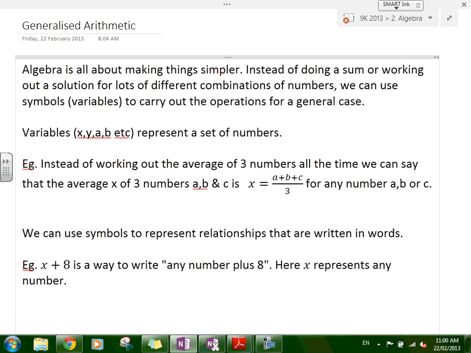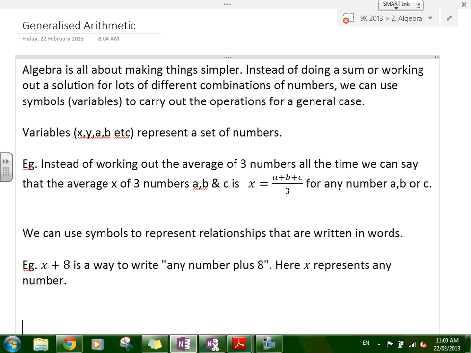Alright? So for example, to work out an average of three numbers, you add three numbers together and then divide it by 3. So we could write the expression differently for each three numbers that we have. So you could say, well, what's the average of 4, 5, and 6? It's 4 plus 5 plus 6 over 3. And then 4 plus 5 is 9, plus 6 is 15. And then you divide it by 3, and then you get 5.